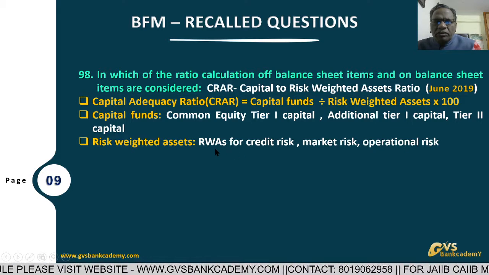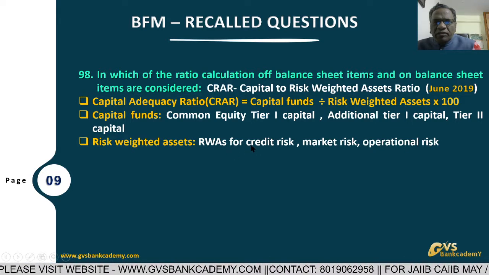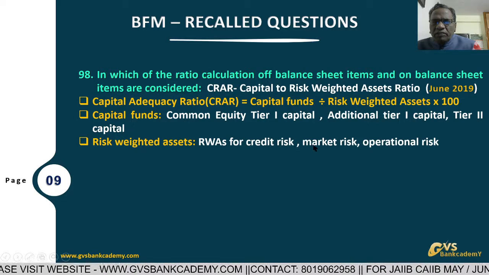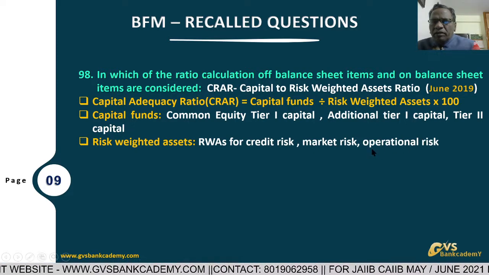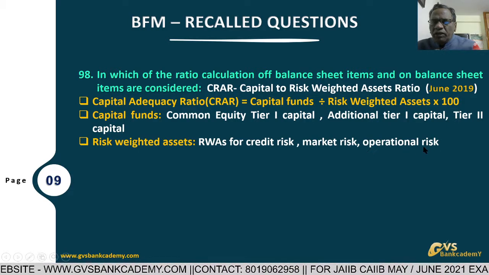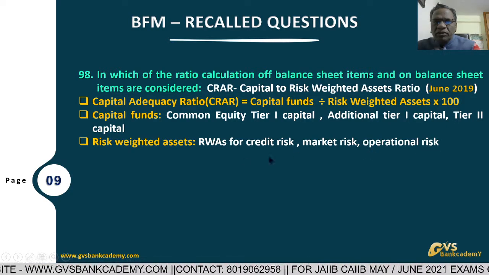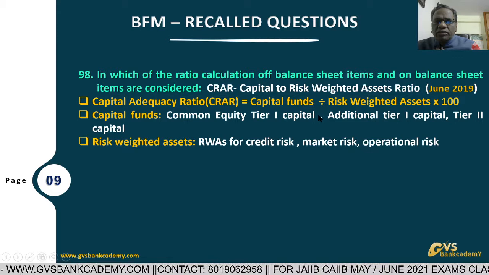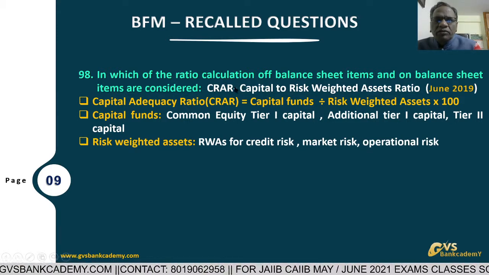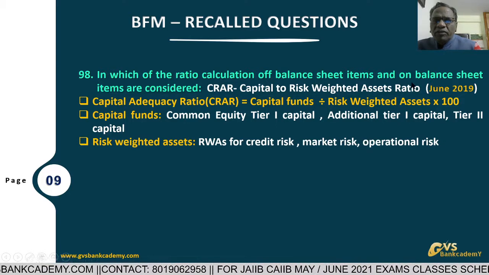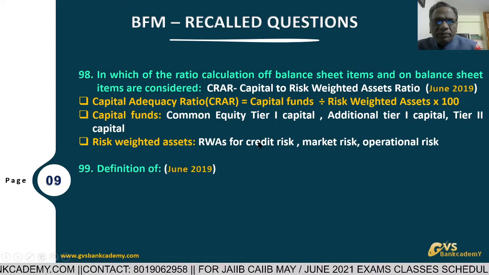Now, risk weighted assets for credit risk means advances, market risk means investments, and operational risk. Operational risk means system failure, frauds, human frauds, non-compliances. For that also you have to take it up. So that's why the answer to this question, which ratio takes into consideration off balance sheet and on balance sheet, is CRAR.